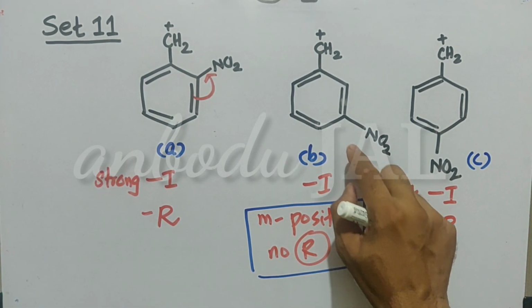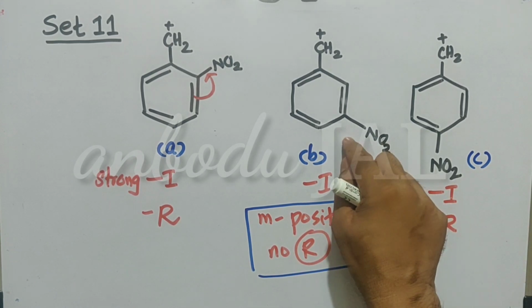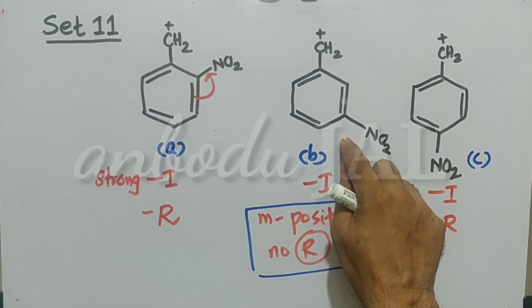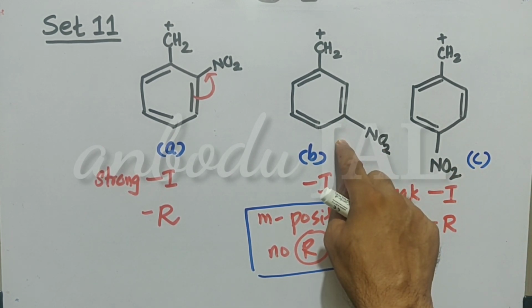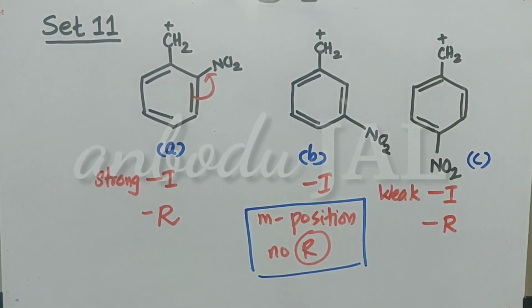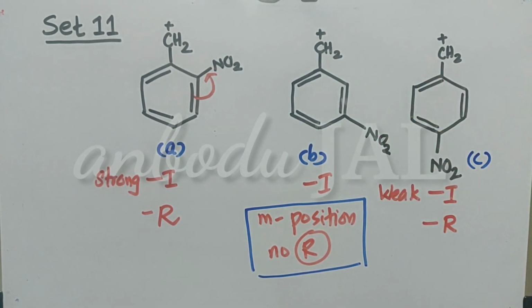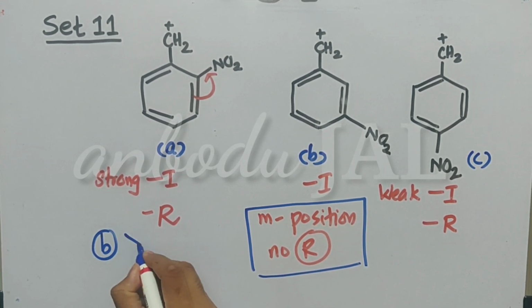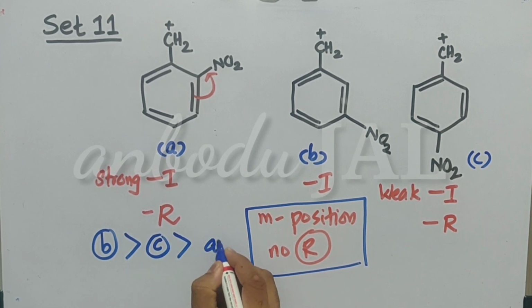Then what happens in case of B? Here there is no resonance, only inductive effect. So here the pulling or withdrawal of electron will be minimum as compared to the other two. So the positive charge will be minimum in this case. As the positive charge is minimum, stability increases. So the order of stability is nothing but B is greater than C, which is greater than A.